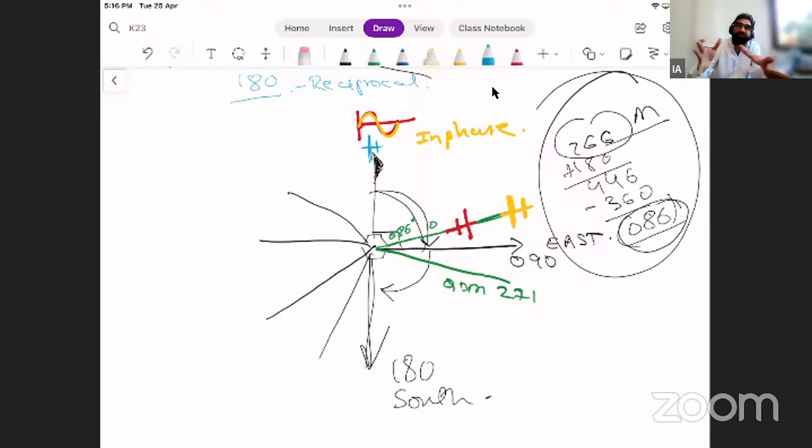In phase means there is no phase difference between these two signals, so it is 0, 0, 0 degrees. So we get the aircraft radial as north, 000 degrees. This is how the radio navigation system, that is VOR, senses our position.